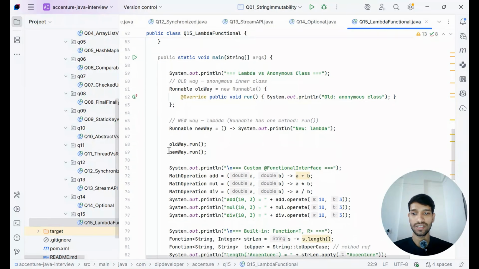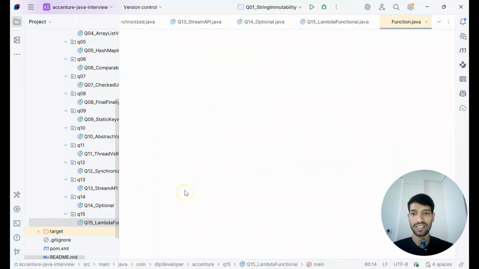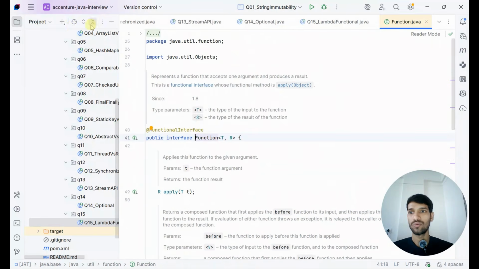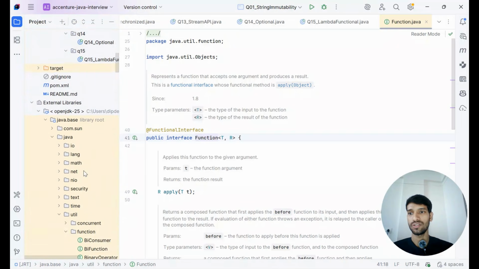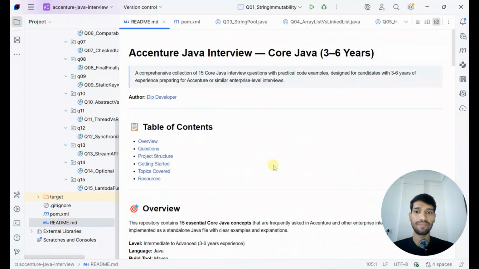How to explore: you can just click on any of the functional interfaces, and you will get a lot of functional interfaces. You can check. So that's all for the video.